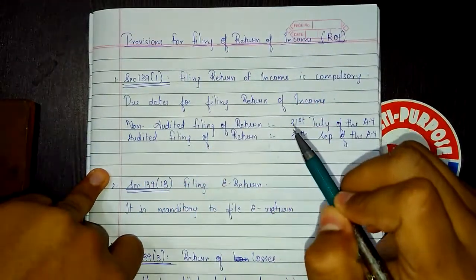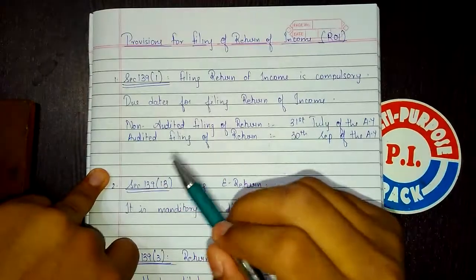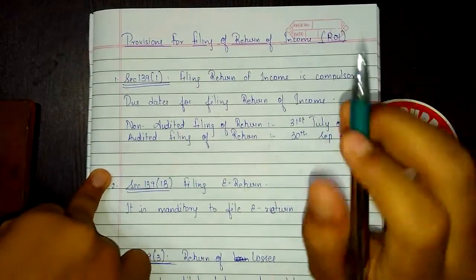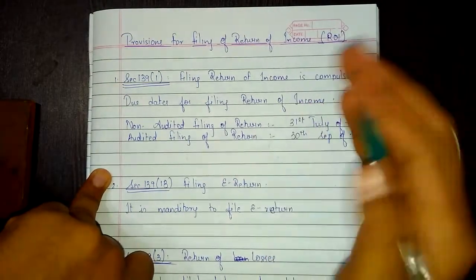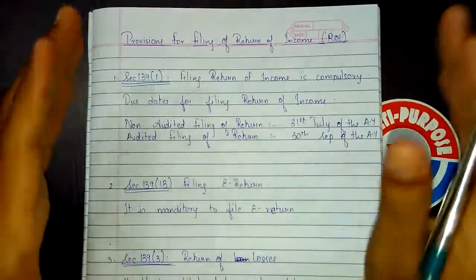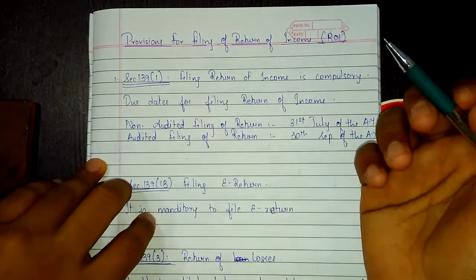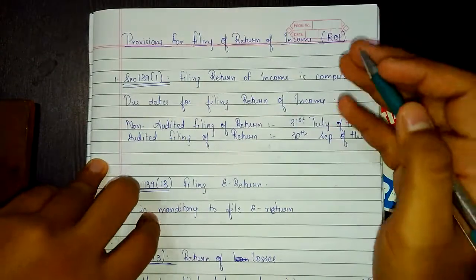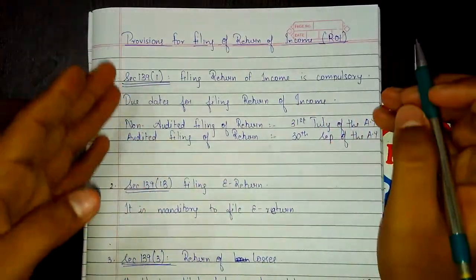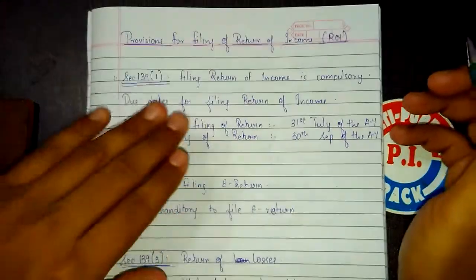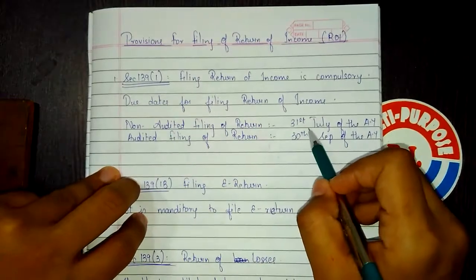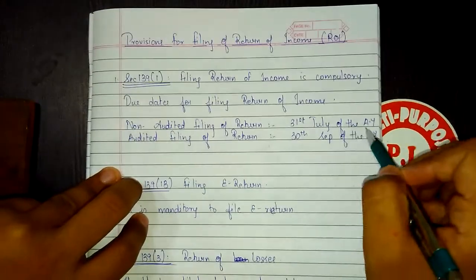On 31st March of the financial year, the SSC usually draws the final accounts, that is, he drafts his final accounts. They are not final and conclusive. They are in a drafted manner. After that they check their accounts. If there is any adjustment, they adjust their accounts. So it takes at least 1 or 2 months. So the government has given you a period of up to 3 months. So you can file the return up to 31st July of the assessment year.